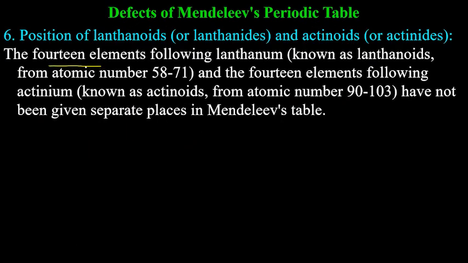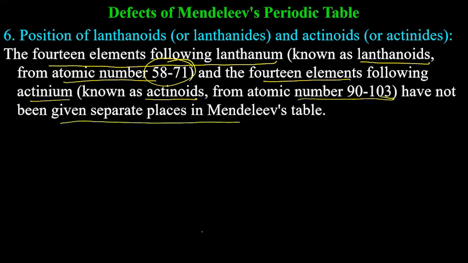The 14 elements following lanthanum, known as lanthanoids, are from atomic number 58 to 71. So if you just see, these are 14. And the 14 elements following actinium, known as actinoids, from atomic number 90 to 103, have not been given separate places in Mendeleev's table. These have very similar properties. That's why in the current periodic table, these are placed in one cell, and these are actually F block elements, 14 and 14 F block elements.